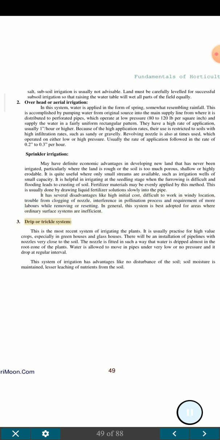3. Drip or trickle system. This is the most recent system of irrigating the plants. It is usually practiced for high-value crops, especially in greenhouses and glass houses.